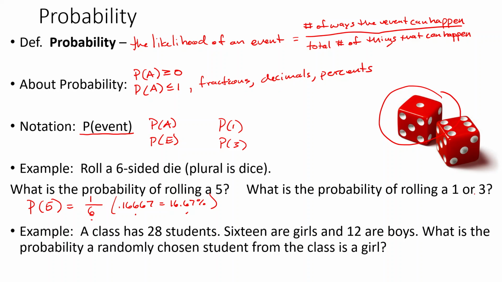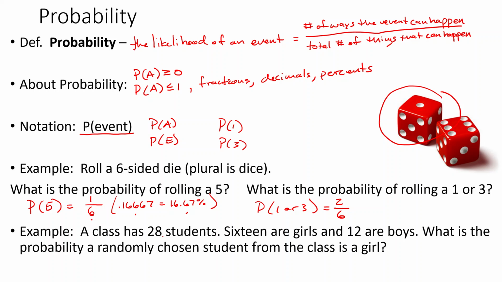What's the probability of rolling a 1 or a 3? Well, one side is 1, one side is 3. So probability of 1 or 3, that is our event. There are 2 sides that we could get that are winners, 1 and 3. There are still 6 total sides. There's our answer, 2 out of 6. You do not have to reduce fractions in this class. You can just leave it right at 2 out of 6.